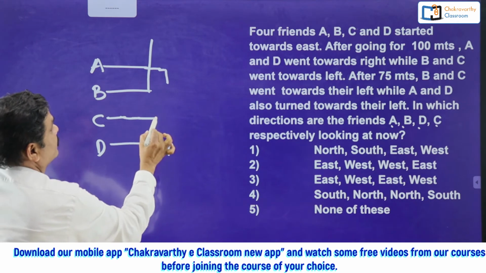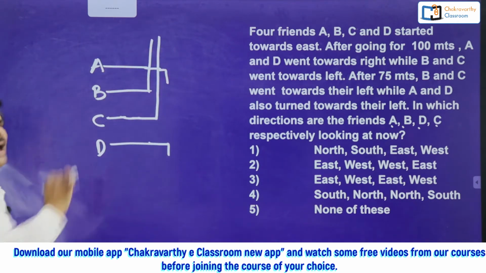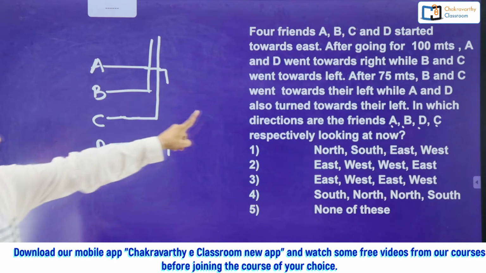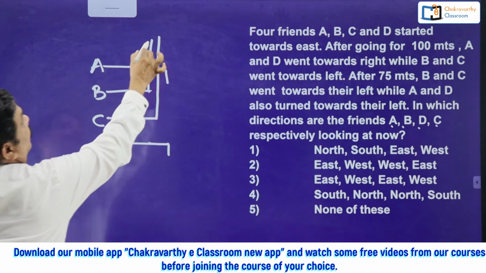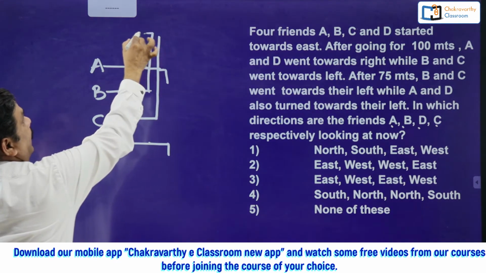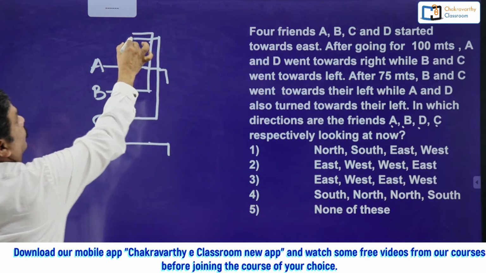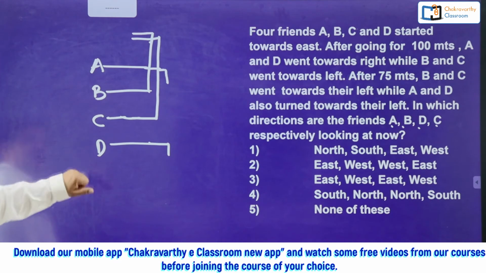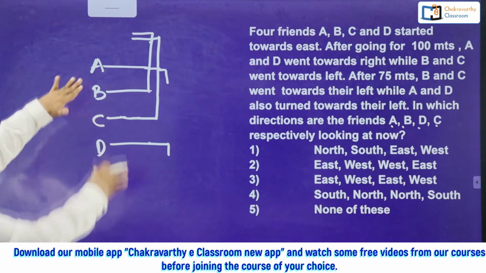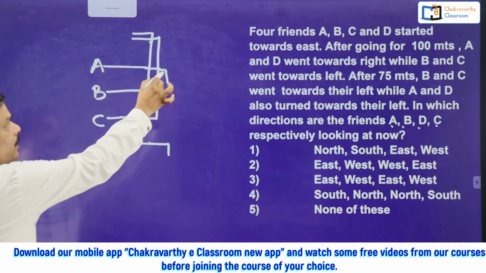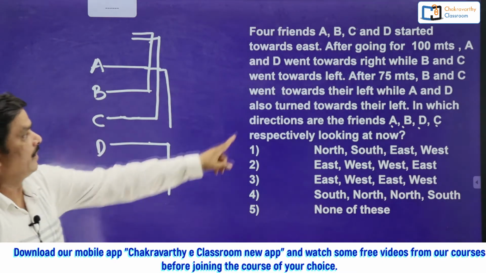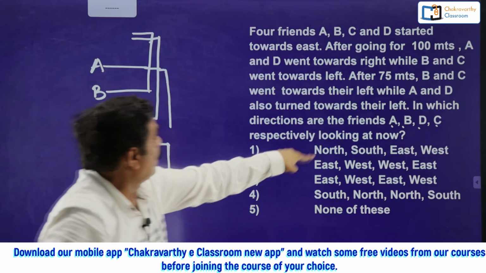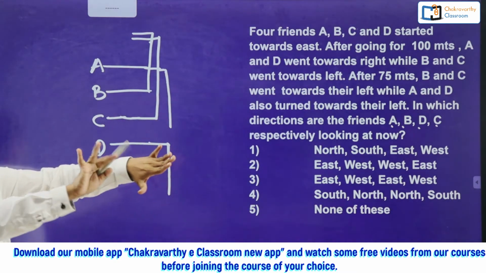They went 75 meters approximately. After 75 meters, B and C went towards left, so they went for 75 here and they turned towards left. Whereas A and D initially turned towards right, and after 75 meters left, A and D also turned towards their left.